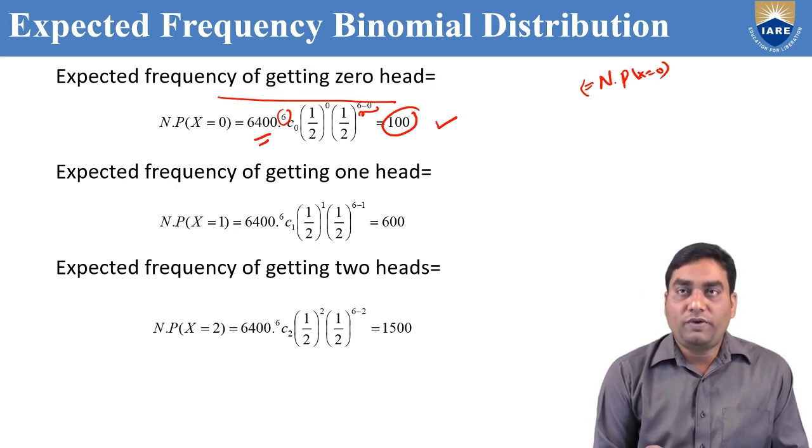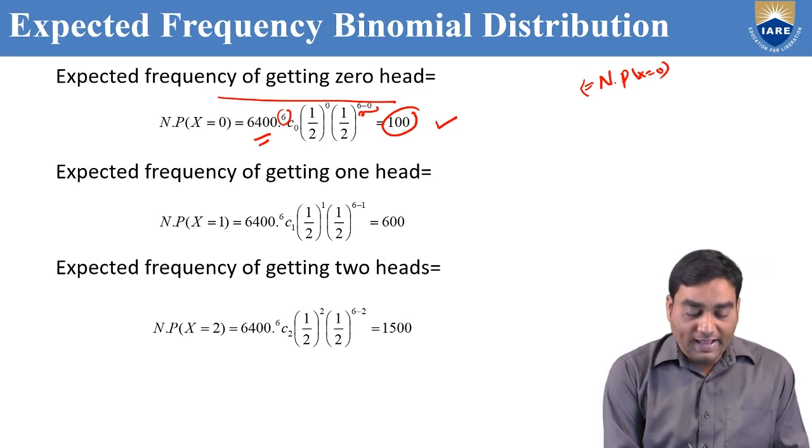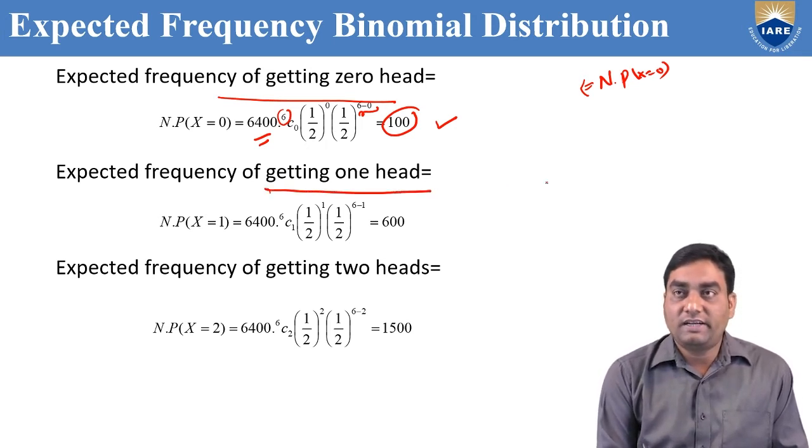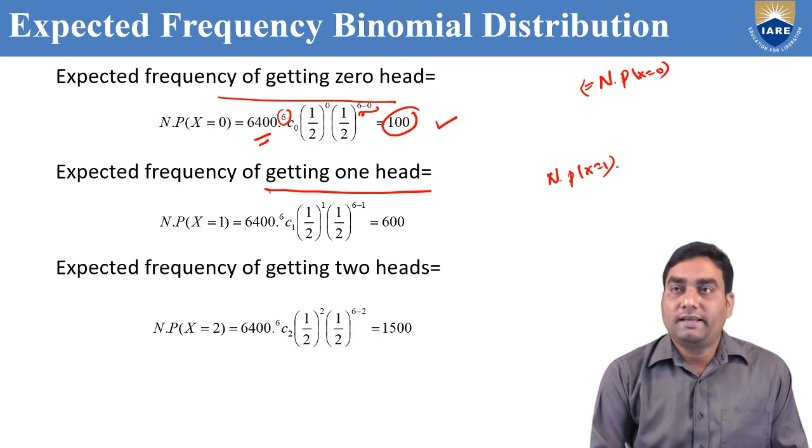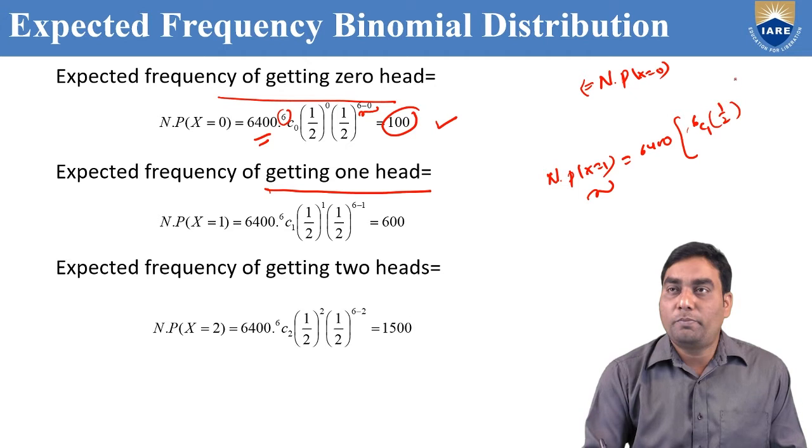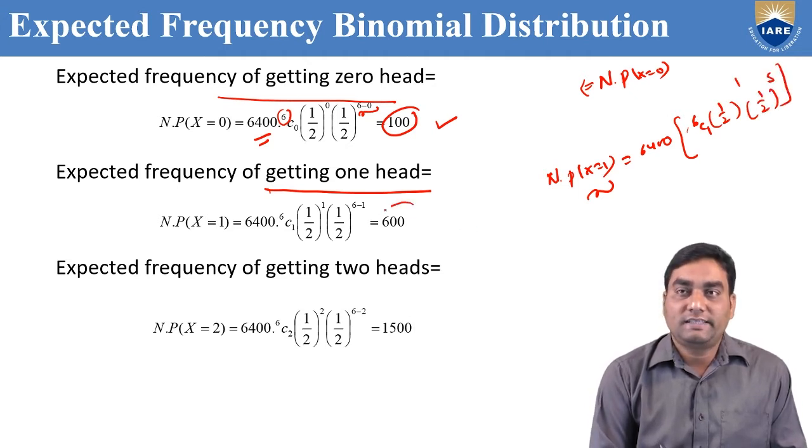Now you find the expected frequency for 1 head, 2 heads, 3 heads, up to 6 heads by using the same formula. Expected frequency of getting 1 head means N into P of X equal to 1. Capital N 6,400 into P of X equal to 1 by using binomial distribution: 6C1, 1 by 2 whole power 1, 1 by 2 whole power 5. If you simplify, 600.